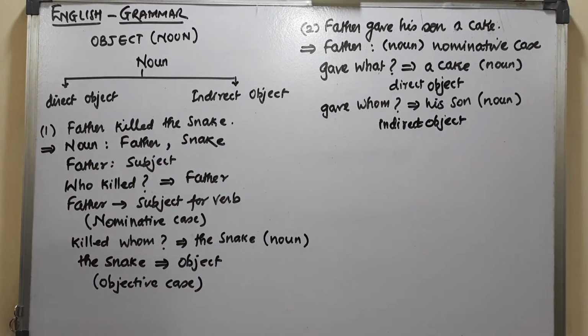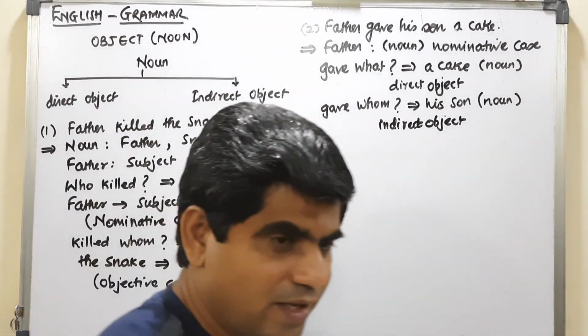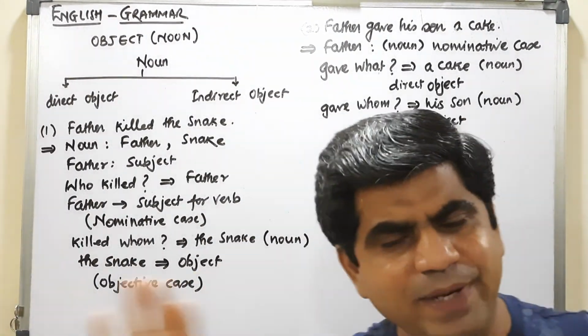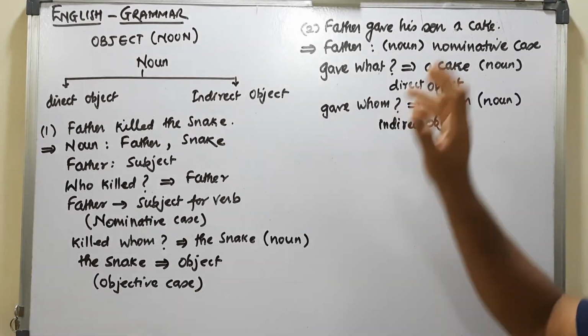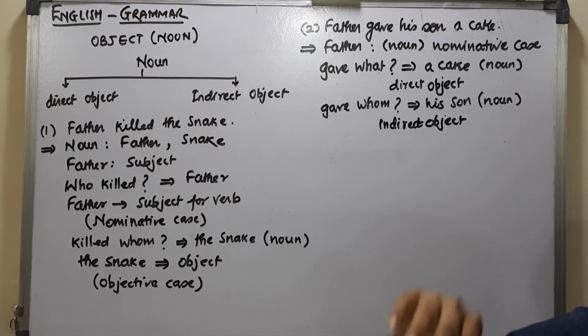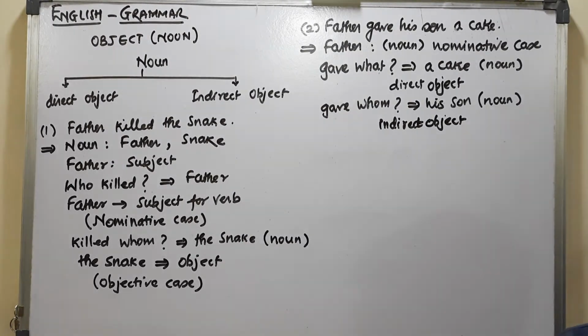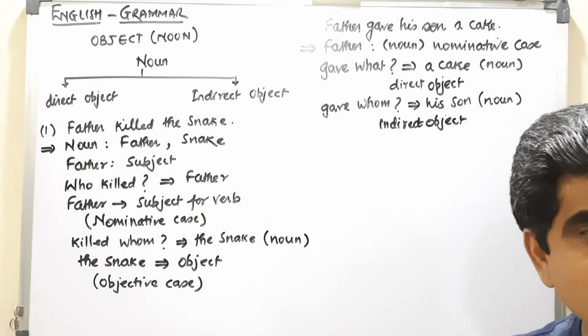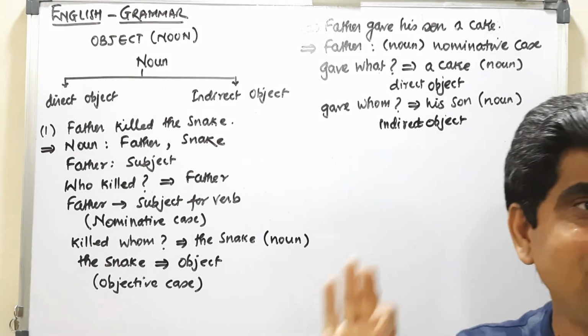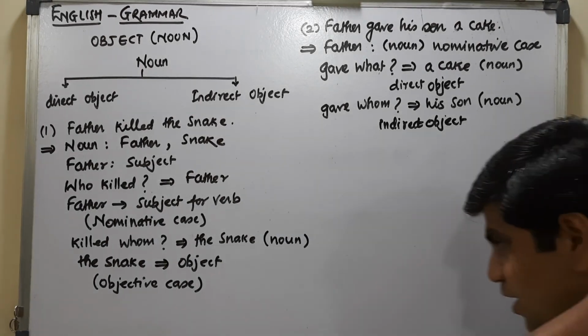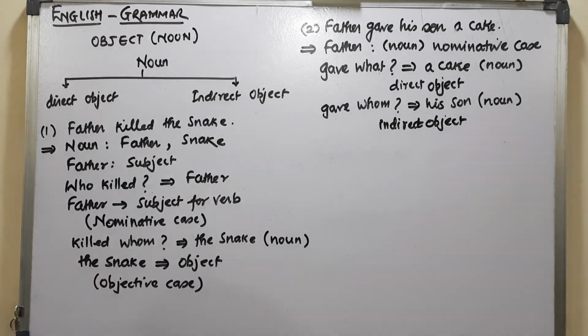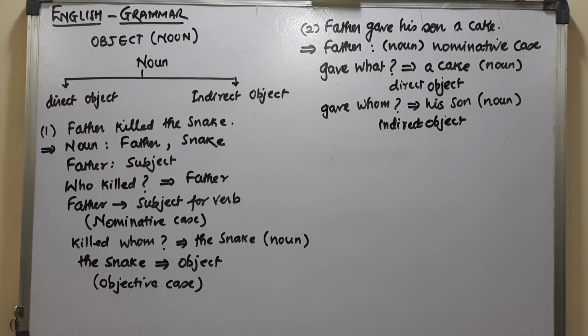You can also say like this: Father gave a cake to his son. Father gave a cake is a complete sentence, complete with the meaning. And to whom? To whom? That is another noun which acts as an object, but an indirect object. So here we understood now what is direct object and what is indirect object. We also understood what is your nominative case and what is your objective case.